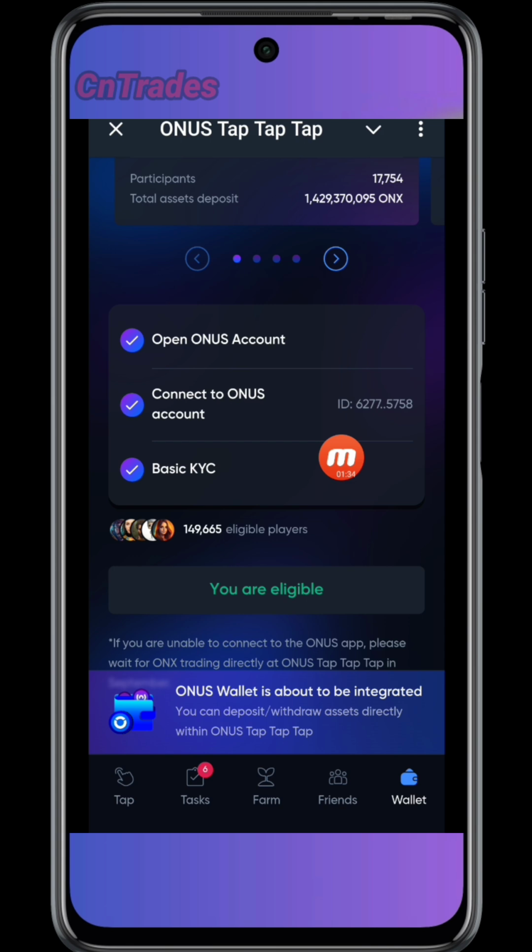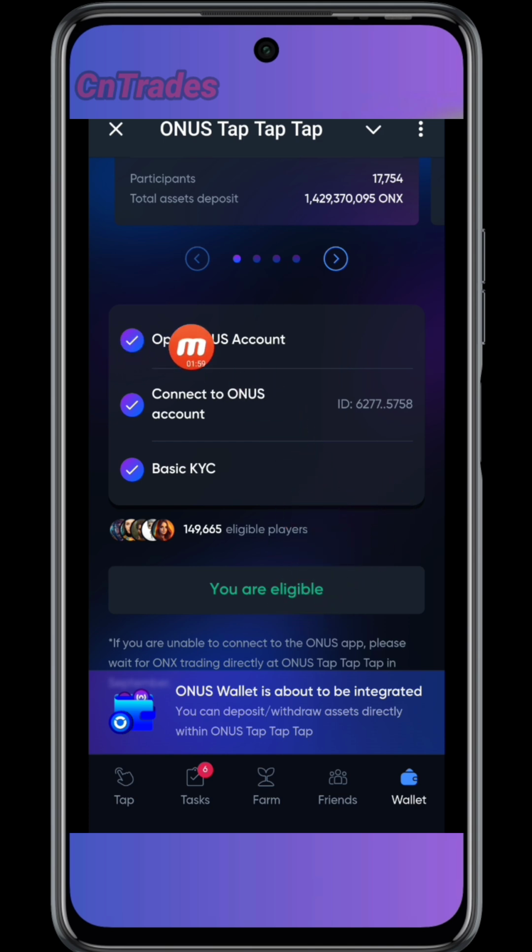I'll show you where to do that if you've not done that. Then you need to have completed your KYC. Initially, there was a third and fourth condition, one of which was a $10 or 10 USDT deposit, and the fourth was trading up to I think 500 USD volume, but they have removed those conditions now.